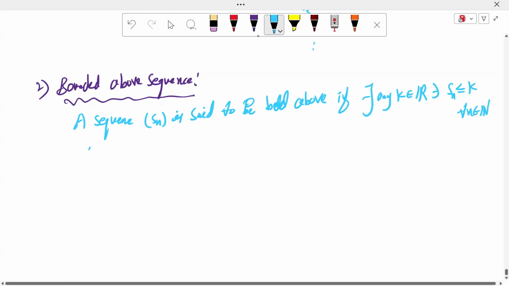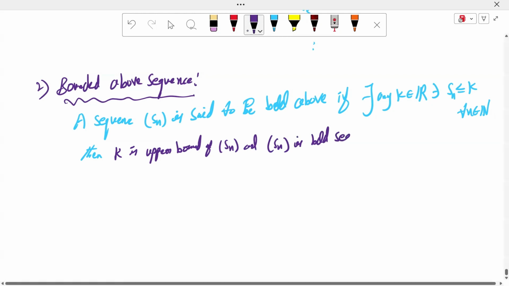Then Sn is called a bounded above sequence, and k is called an upper bound of the sequence Sn. Same definition, sir, as for sets. So we just need to look at the range.